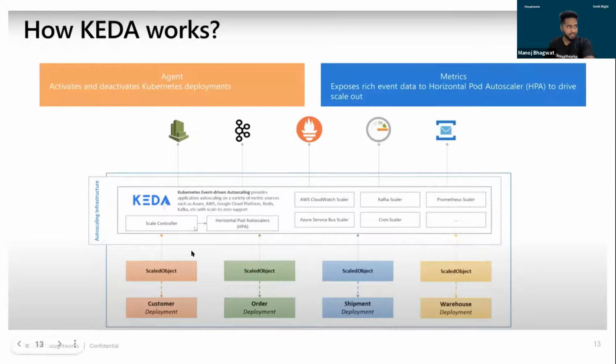But the main crux in this whole is you need to have some eventing mechanism which KEDA can leverage, and that's where the functionality of KEDA comes into the picture. So this is, basically, a brief about how KEDA works internally.